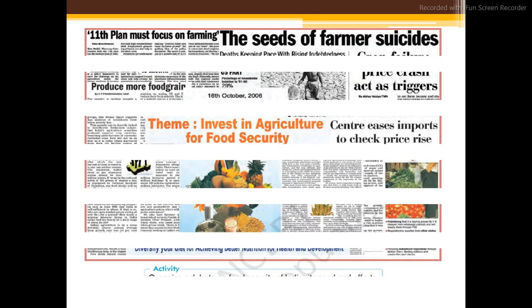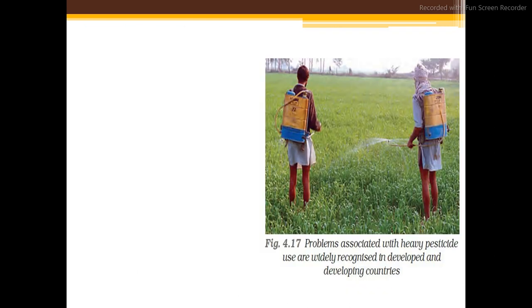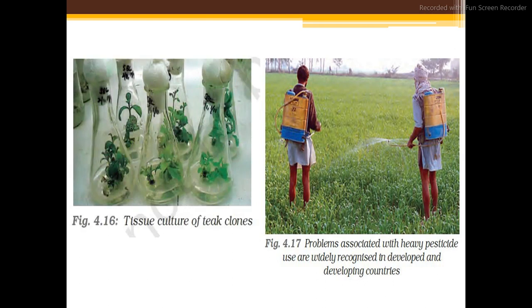Organize a debate on food security in India, its need and efforts. The food security topic is already deleted from our syllabus. You are requested only to visualize it and see it. This is for your homework. These are figures 4.16 and 4.17. Please observe them: the tissue cultures of tea clones, and the problem associated with heavy pest.